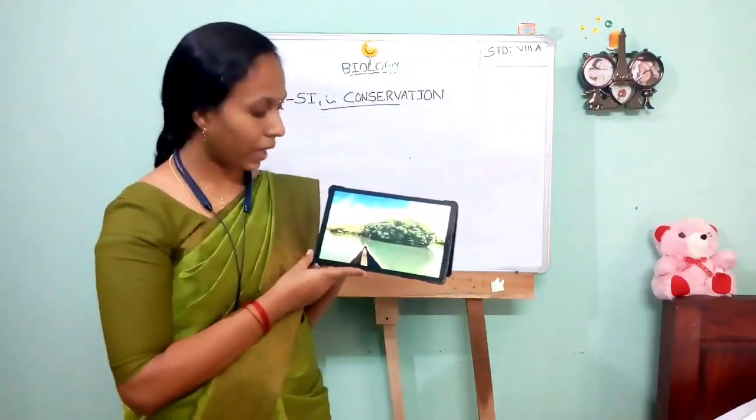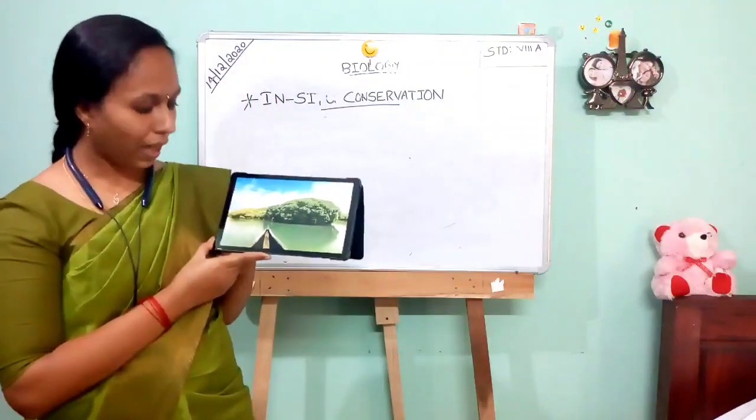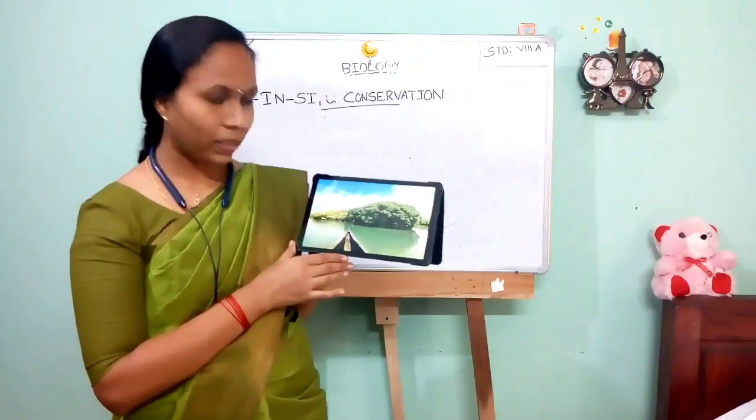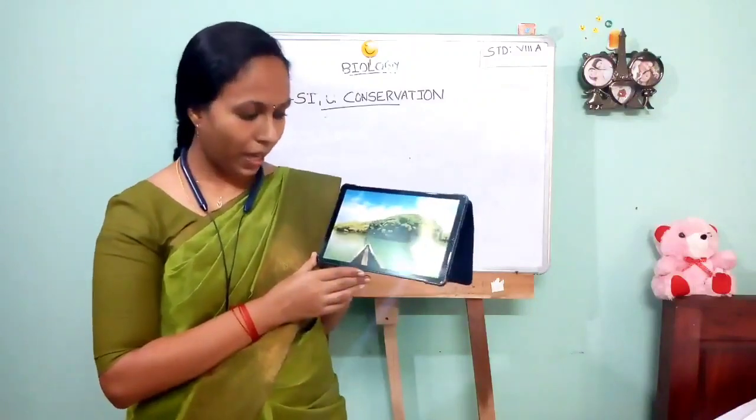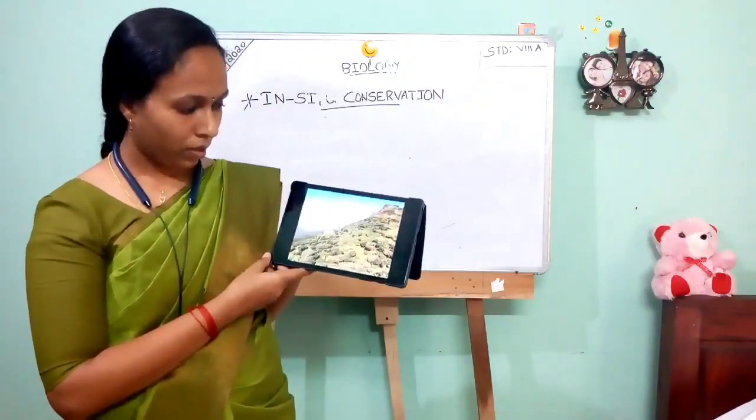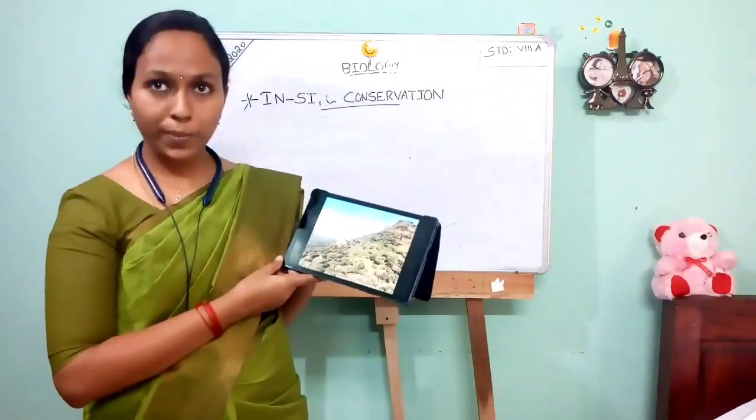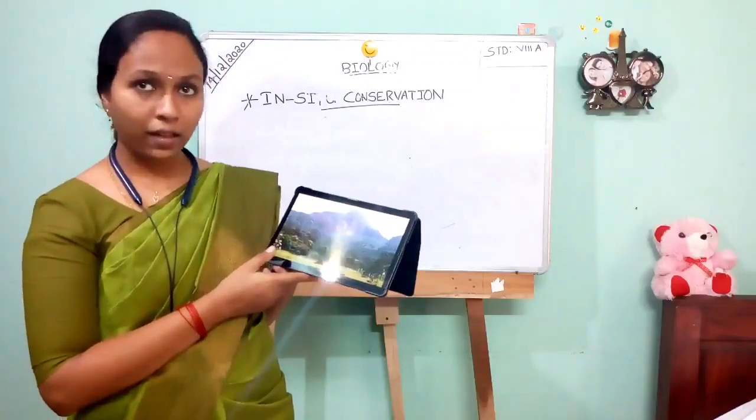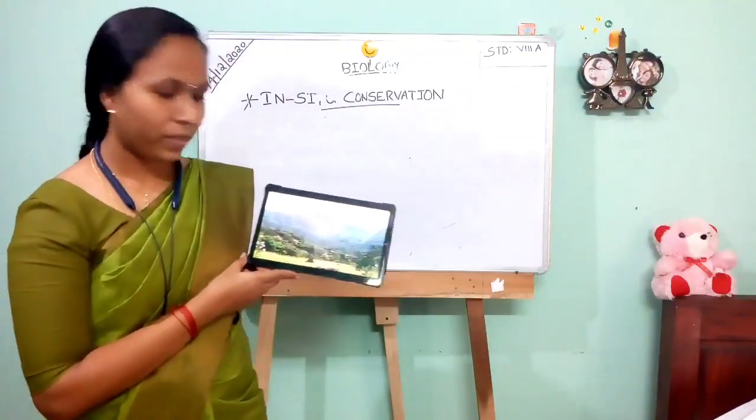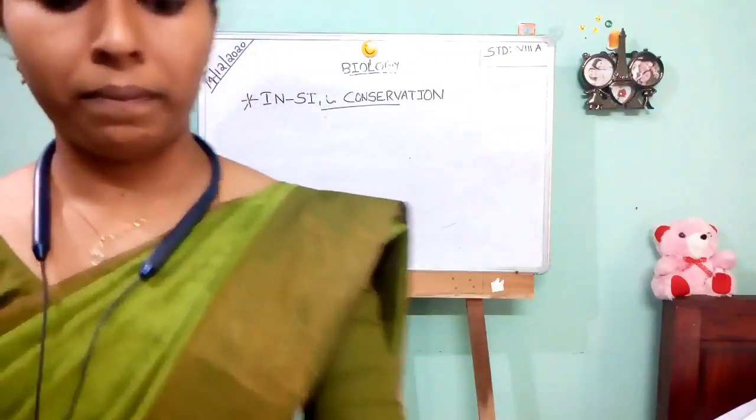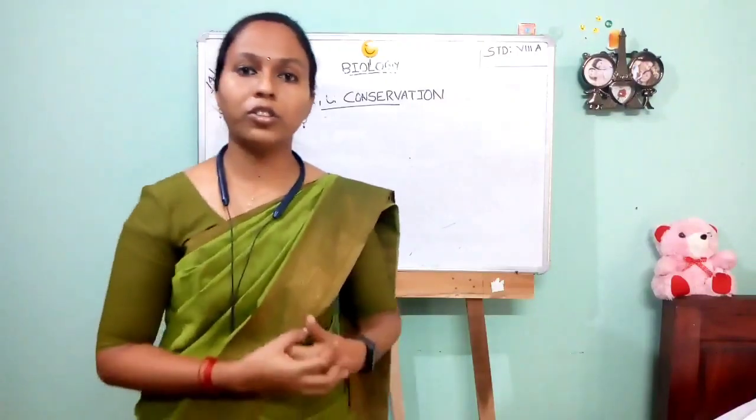This is the image of Kadalundi Community Reserve. This is located in a populated area. This is Nilagiri Biosphere Reserve. This is another image of Nilagiri Biosphere Reserve. Are you clear? Okay, very good. Let's conclude today's topic.